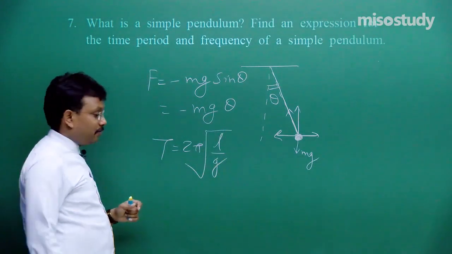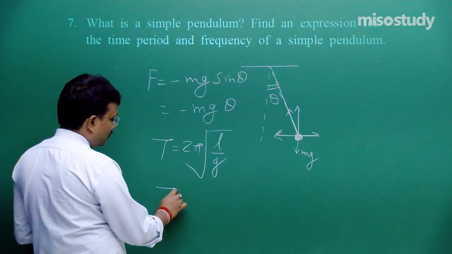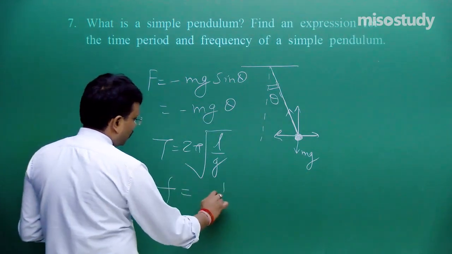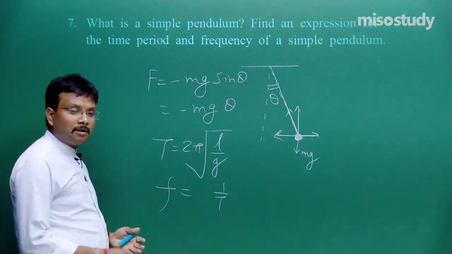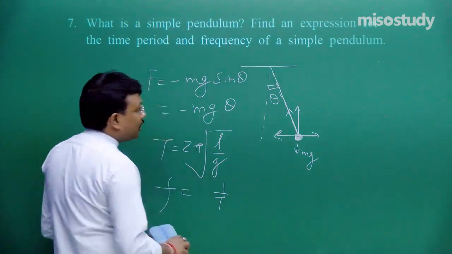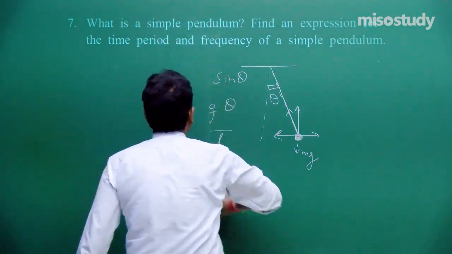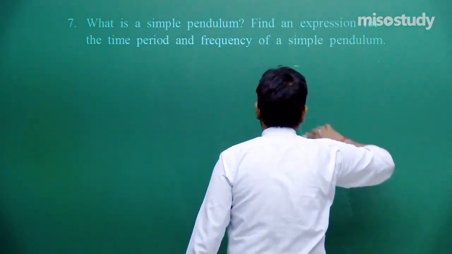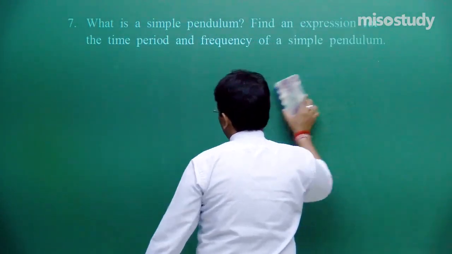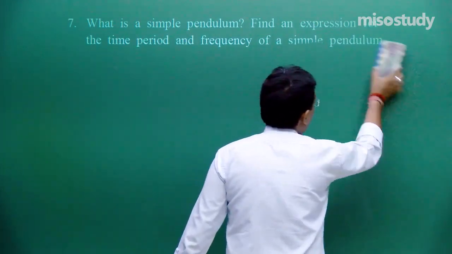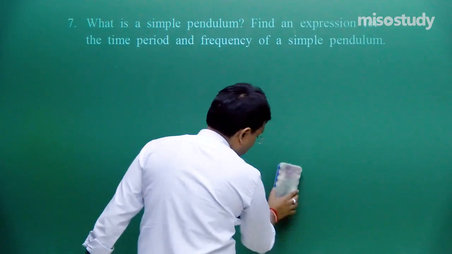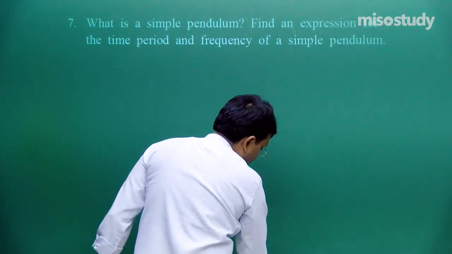This is the result which you have to derive, and frequency f is equal to 1 by T. So two videos separately I provided. Fine. And in those videos, the mass spring system and the simple pendulum, that is the bob and string system, you will find that all these concepts are explained properly. Fine.